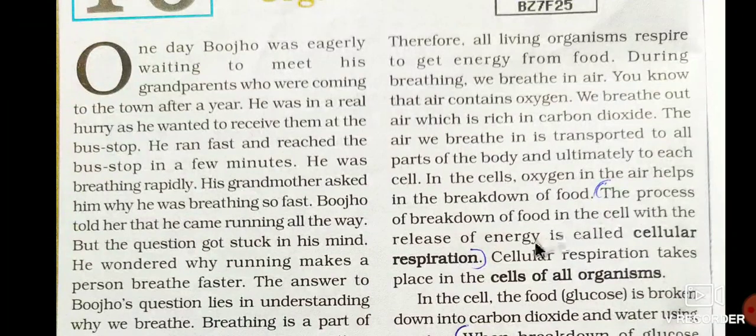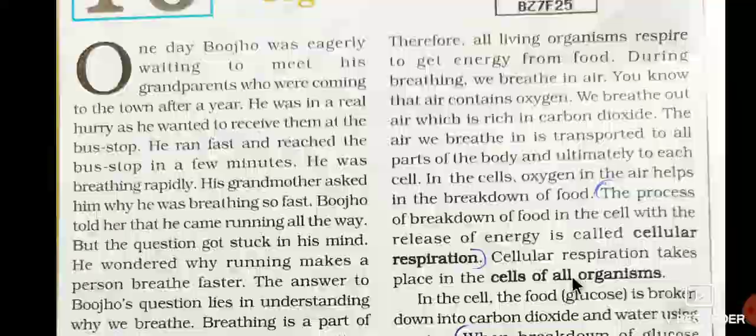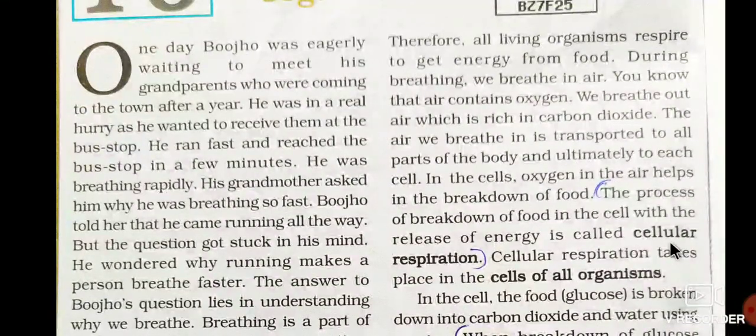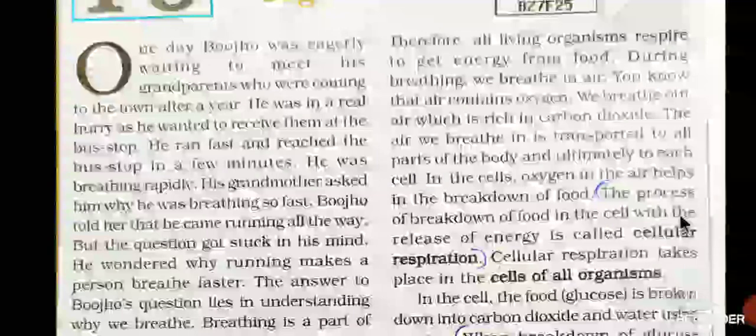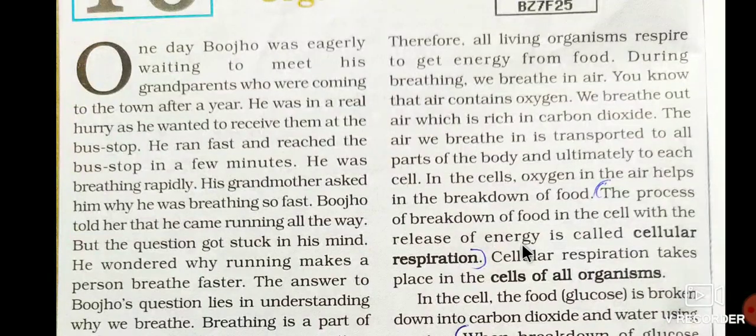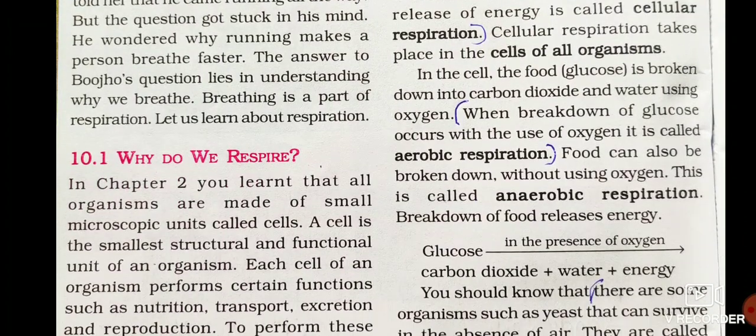See here, very simple. That is breakdown of food in the cell with the help of oxygen. That is called cellular respiration. So cellular respiration takes place in the cells of all organisms, in all organisms that have cells. First you should learn this important definition. If they ask you to define cellular respiration, you should write: the process of breakdown of food in the cell with the release of energy is called cellular respiration.